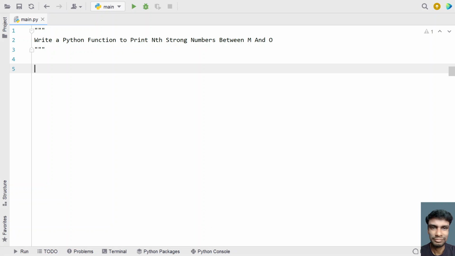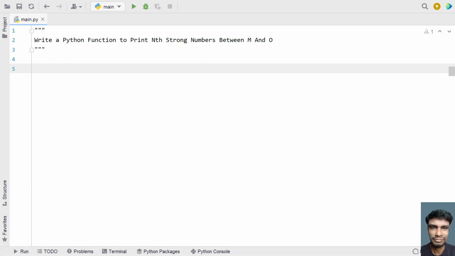In this video, let's learn about a Python program: write a Python function to print nth strong numbers between m and o. So given the range between m and o, you have to identify the strong numbers and print the nth strong numbers. A strong number is a number whose sum of factorials of individual digits is equal to the number itself. That is referred to as a strong number.